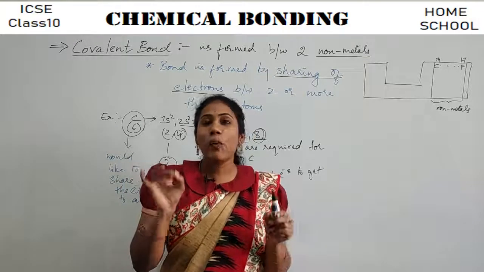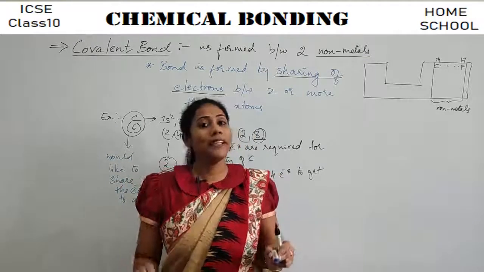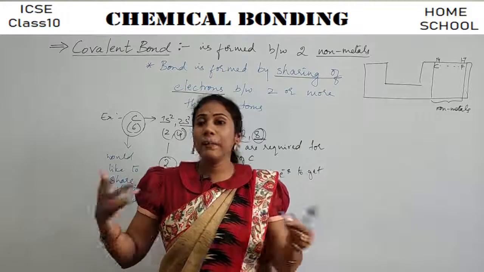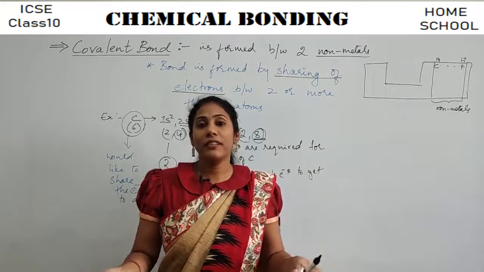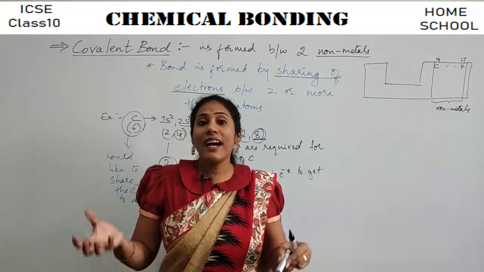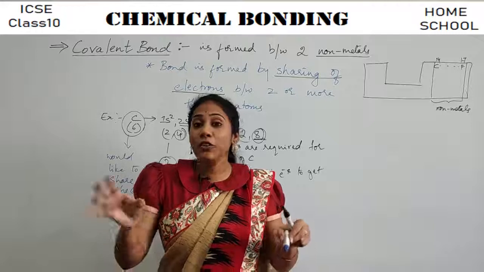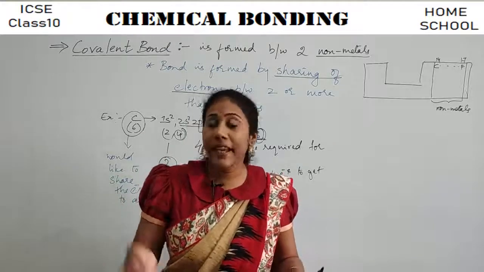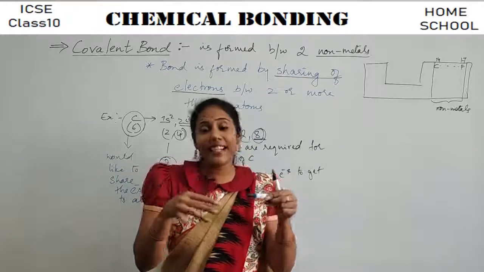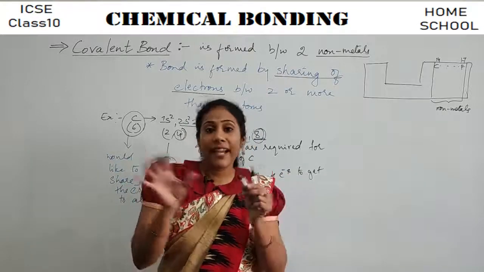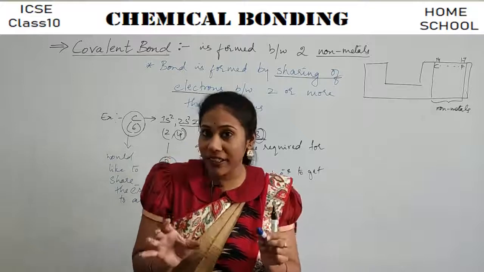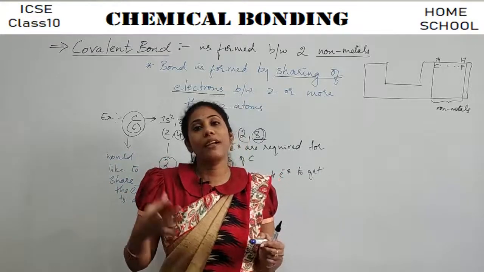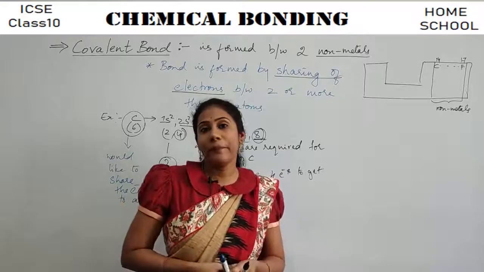It is quite different from ionic bonding. There you have seen the atoms getting stability either by losing or gaining electrons. But here, since the atoms sometimes do not have the capacity to gain or lose electrons to attain stability, they will try to share their electrons with the other atom so that both of them get a benefit, right? And form stable compounds. So this is what we call covalent bonding.